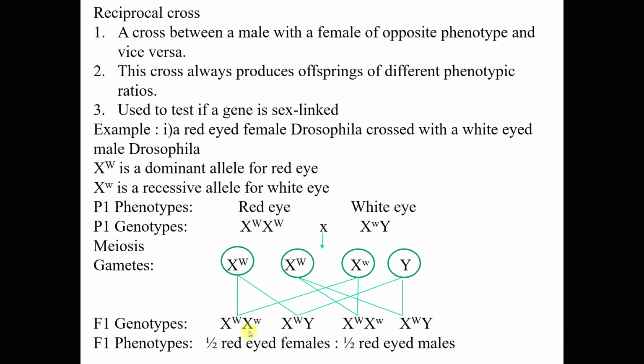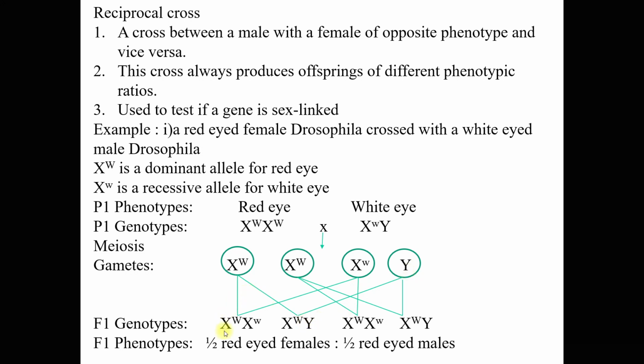Because the red eye is being controlled by a dominant allele, so this dominant allele will suppress the characteristic of the recessive allele. So we have two females here, and both females are red eye, and we have two males here, and apparently from these males they are red eye males. Betul kan? Capital W sebab dengan sini capital W. Ini pun capital W daripada sini.